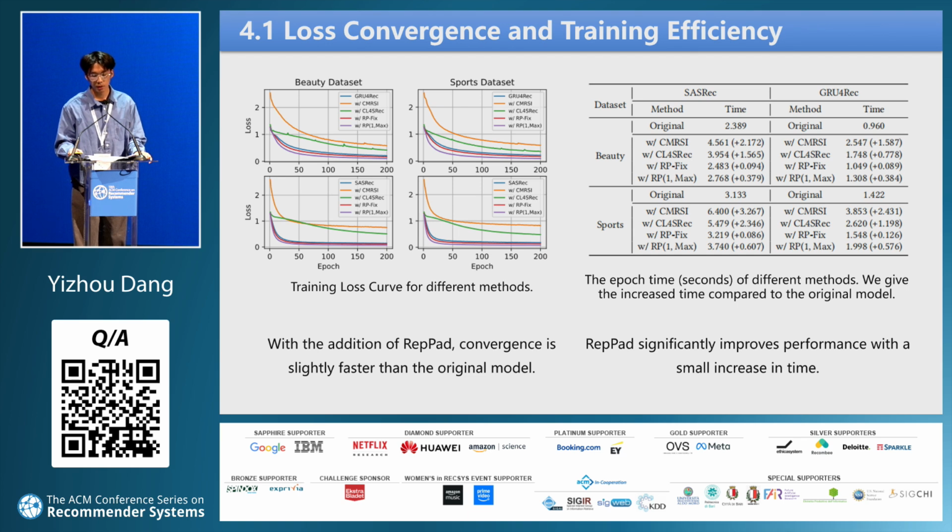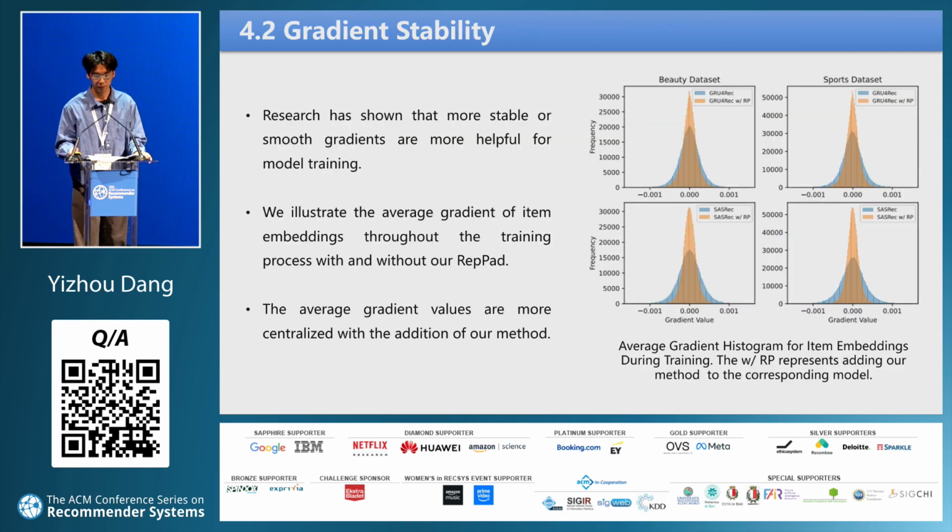To explore the reason for the effectiveness of repeat pad, we visualize the loss curves of different methods and provide their training efficiency. We can observe that repeat pad's loss converges slightly faster than the original model. Meanwhile, our method significantly improves the recommendation performance while only adding a small amount of extra time.